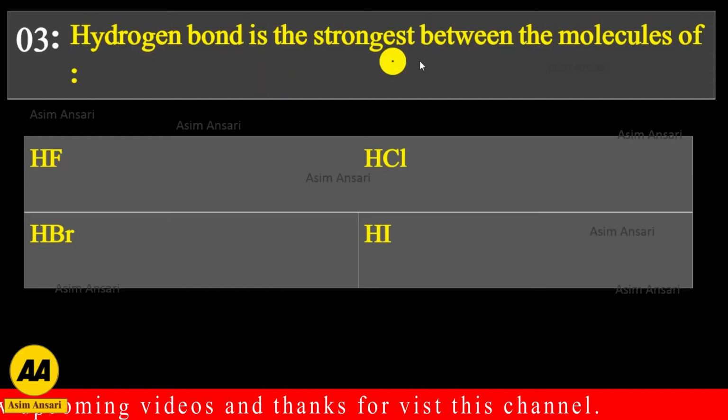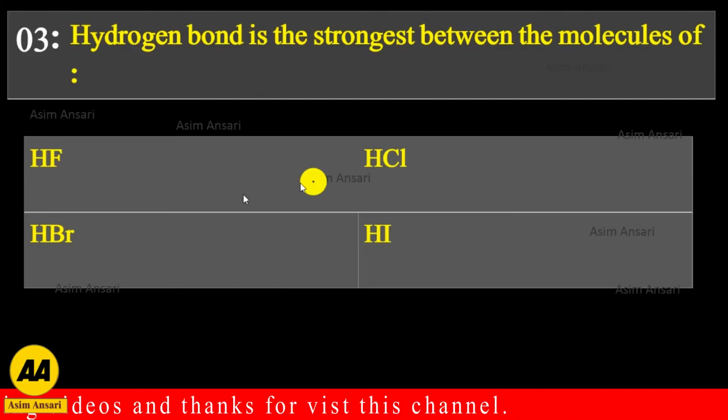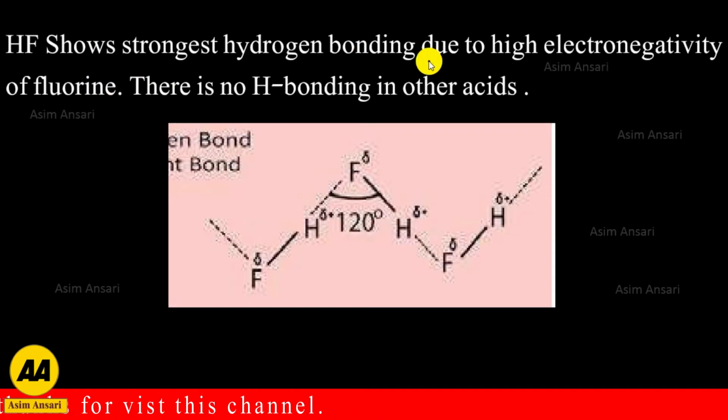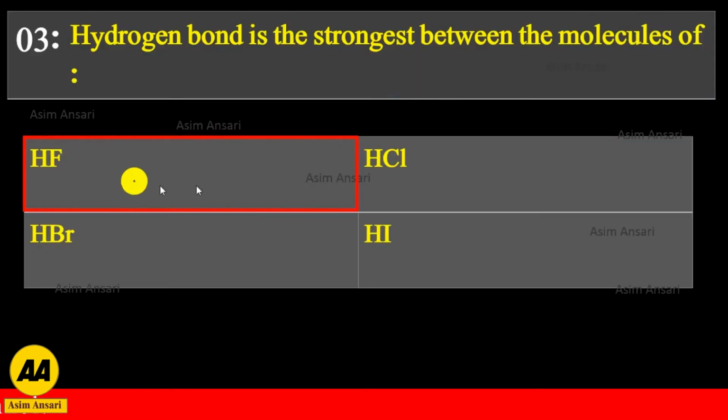Next, hydrogen bond is the strongest between the molecules of HF, HCl, HBr and HI. HF shows the strongest hydrogen bonding due to the high electronegativity of fluorine. There is no such hydrogen bonding in the other acids. So the exact answer is HF.